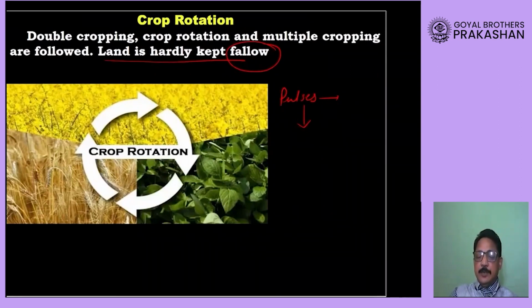So what farmers do is keep that land without cultivation for 2 to 3 years, so that the natural fertility process of the soil gets activated and the soil starts regaining its fertility.